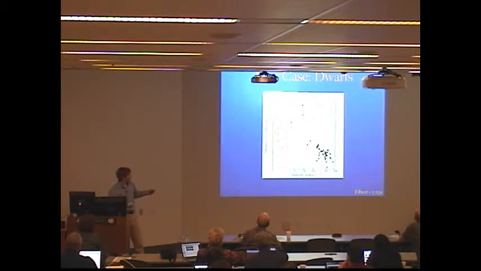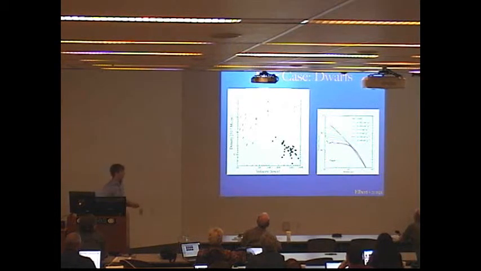But at least in this case, for an SIDM cross-section of 1 centimeter squared per gram, everything looks okay. All of the dwarfs lie below it, so that's allowed. However, we also ran simulations with higher cross-sections.